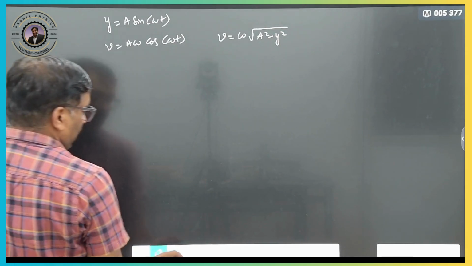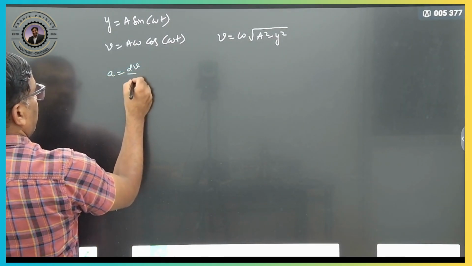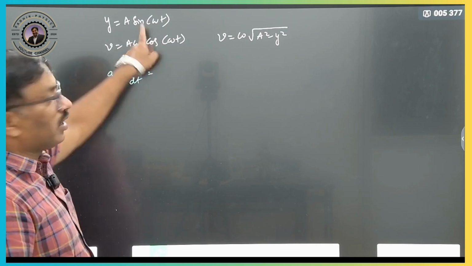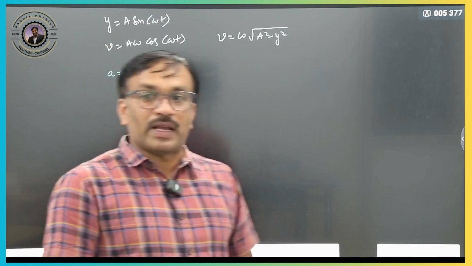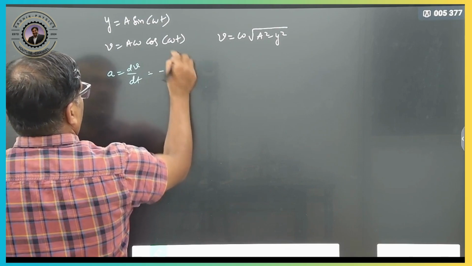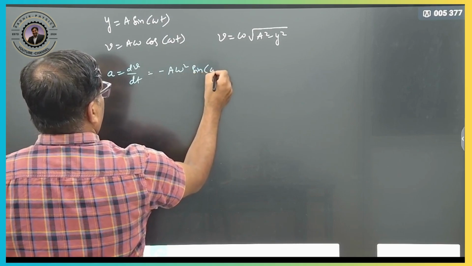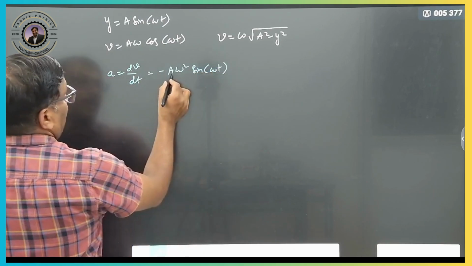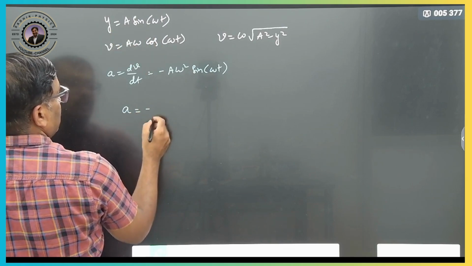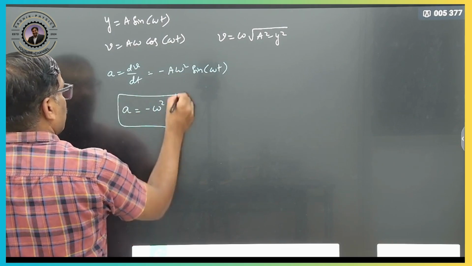Now we want to calculate acceleration here. Acceleration is nothing but dv by dt. So again do the differentiation. A omega, differentiation of cos is minus sine, therefore minus a omega, and again differentiation of omega t gives omega, so omega square sine of omega t. Clear? Here a sine of omega t is nothing but y, so you can write it in terms of y with a minus sign, therefore minus omega square into y. This is our simple harmonic motion.